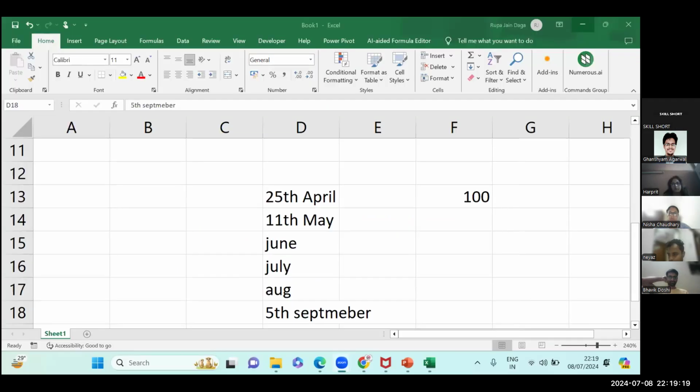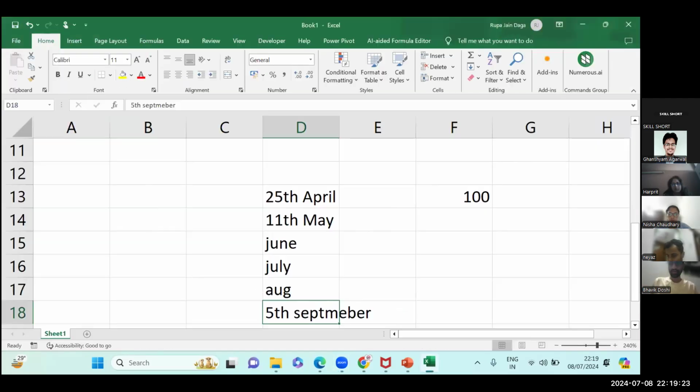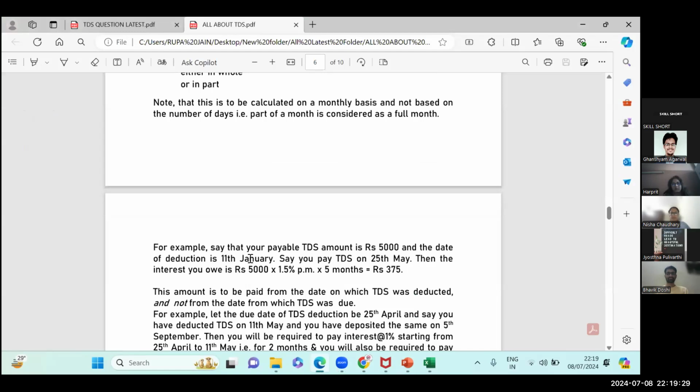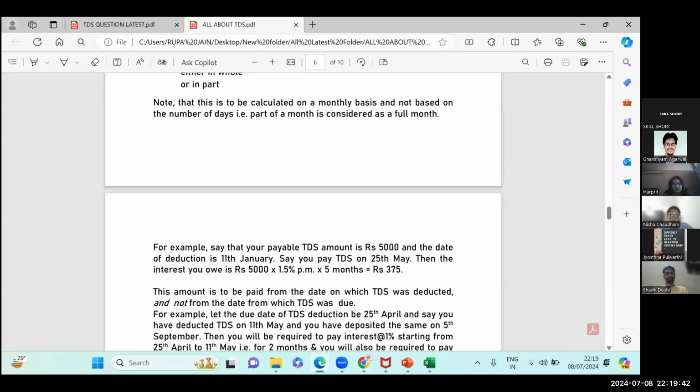So, last topic was interest. The question was, the due date of TDS deduction was 25th April and you have deducted on 11th May and you have deposited the same on 5th September.